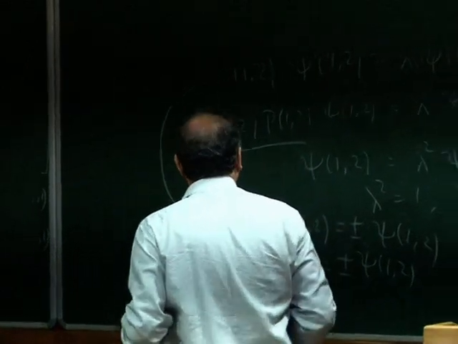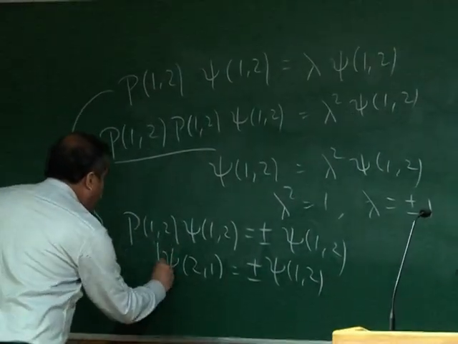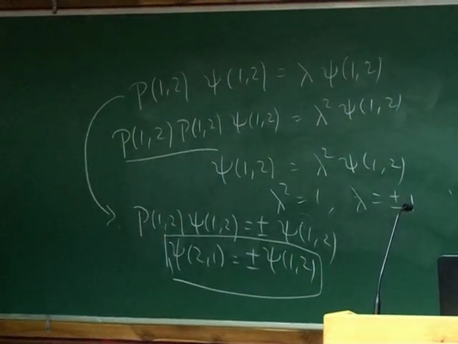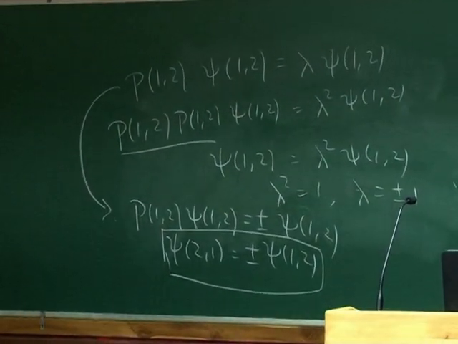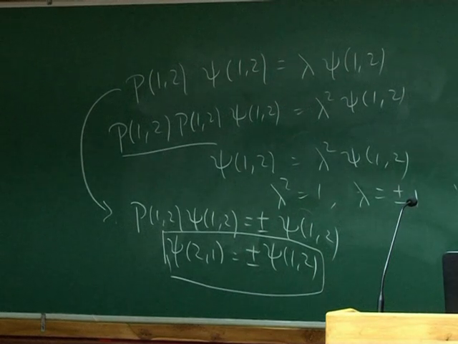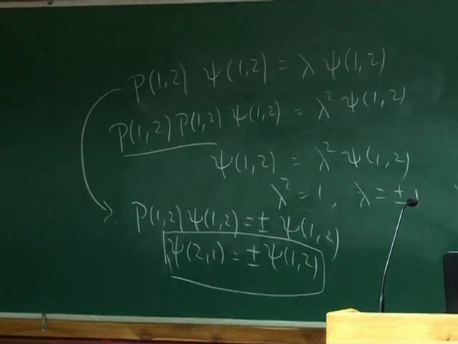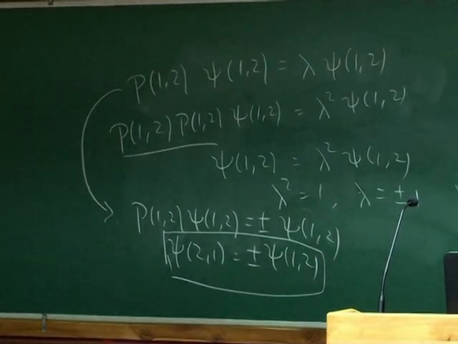But it is important to realize that if I interchange the coordinates of the two electrons, they must be plus or minus. But when I say coordinates, now I have to be careful. I have to interchange everything. So spin, space, everything. So that is important because spin now must be brought together.